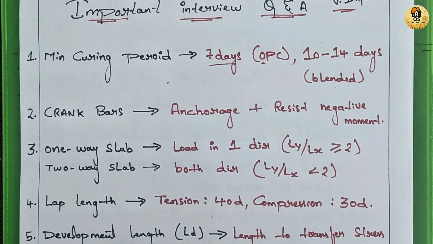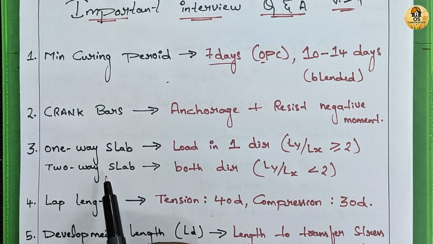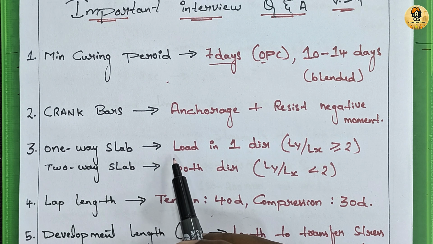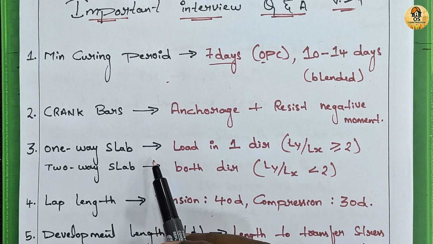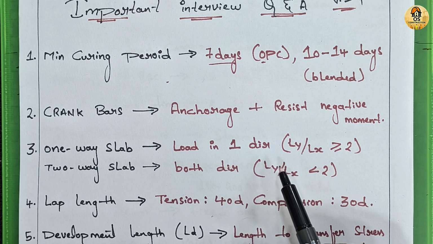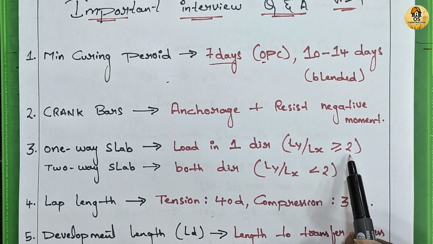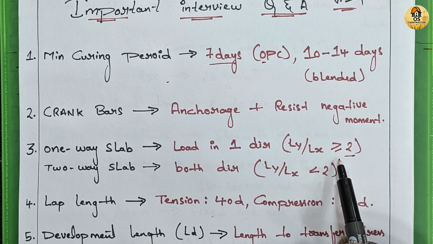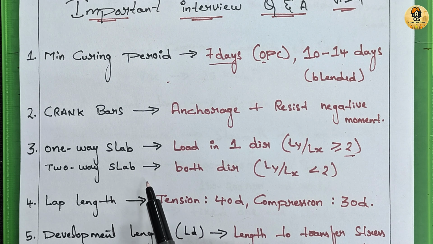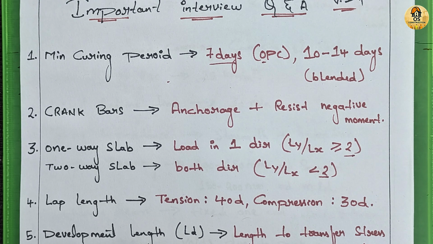Next is what is the difference between one-way and two-way slab? This is a very important and common question interviewers ask. In one-way slab, the longer span to shorter span ratio Ly by Lx is greater than or equal to 2. Load is carried only in one direction. In two-way slab, the ratio is less than 2. Load is carried in both directions.